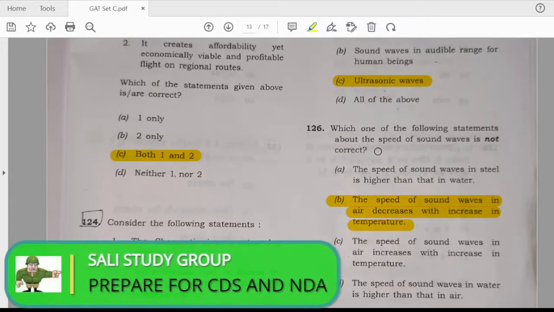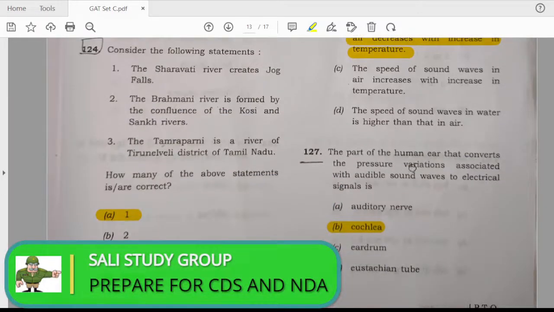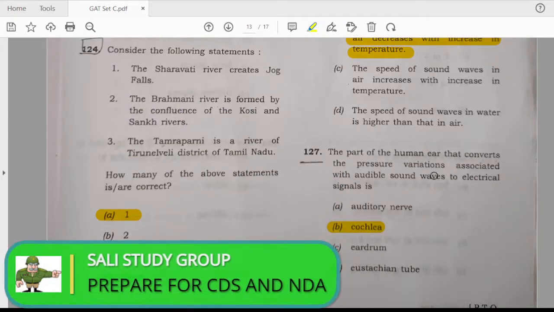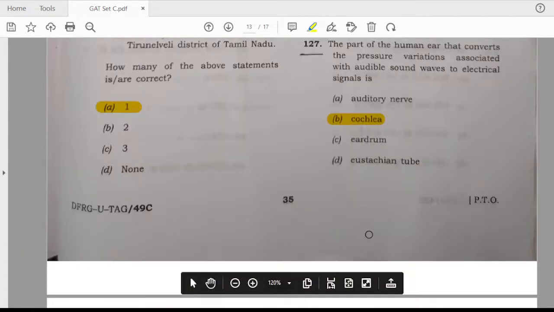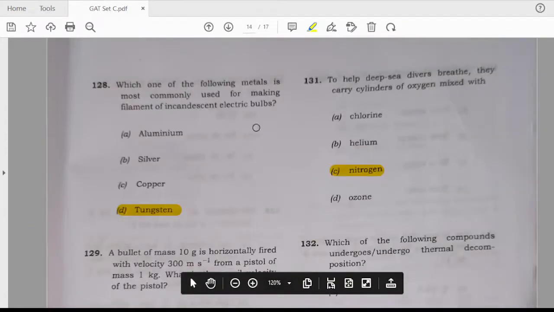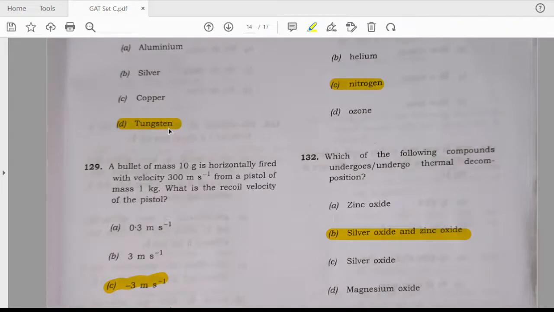Which one of the following statements about the speed of sound waves is not correct? Answer is B. The speed of the sound waves in air decreases. The part of human ear that converts the pressure vibration is called as, answer is B. Cochlea. Which of the following metal is most commonly used for the making of filament of the electric bulb? The answer is D. Tungsten.